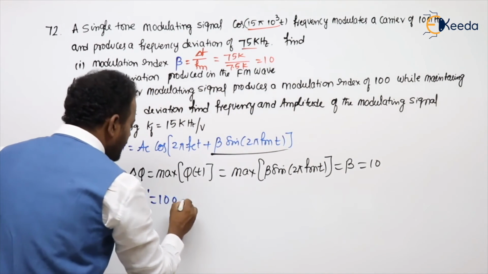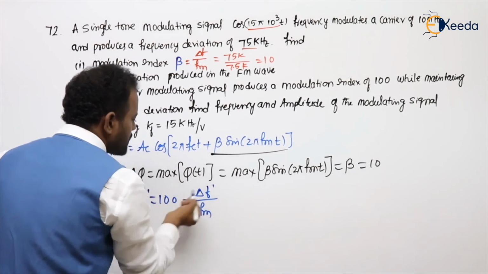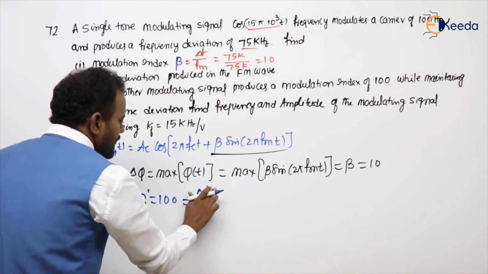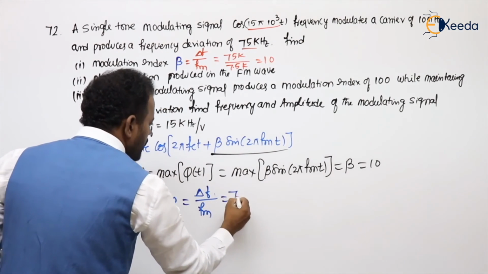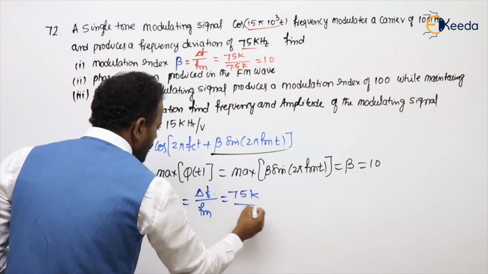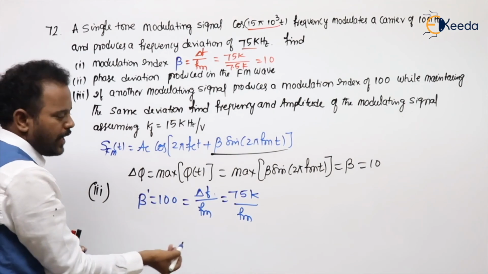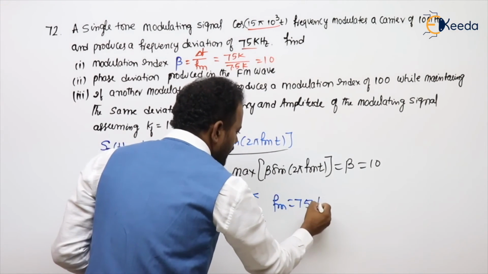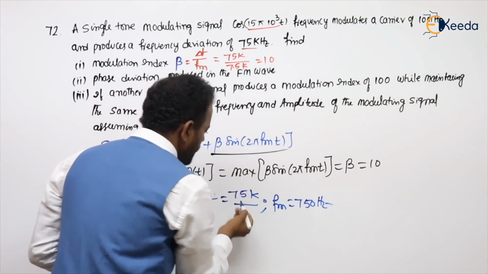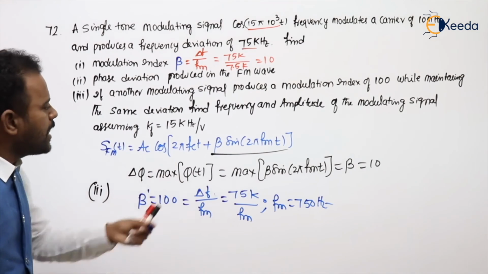First, if we know the beta, that is nothing but delta f dash by Fm. New values, I am saying dashes. But he said that the deviation is the same. What is the deviation value? 75k by Fm. Bring the Fm this side. 75k by 100. Then Fm equals 750 Hz. Next, what do we need?